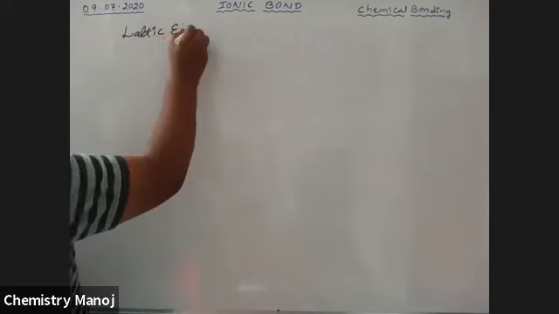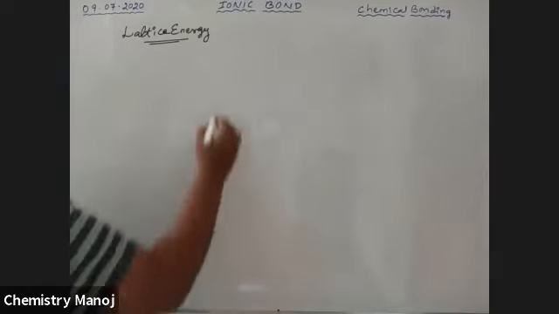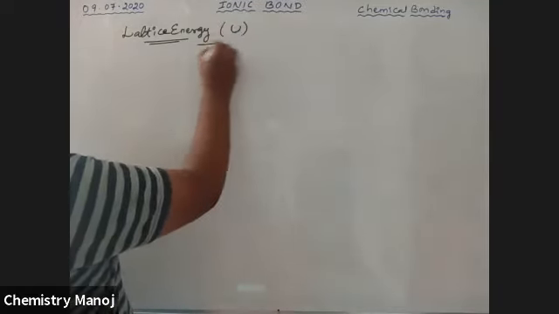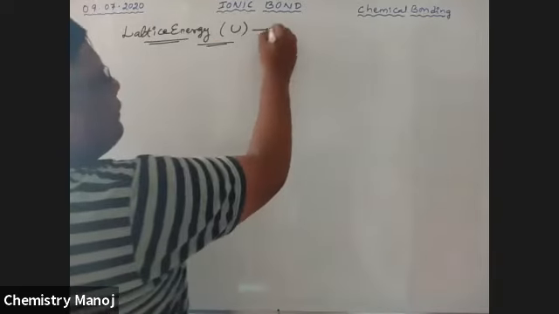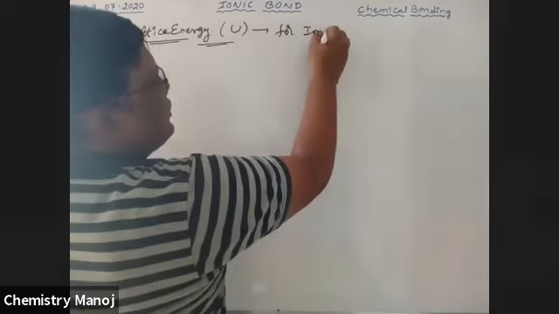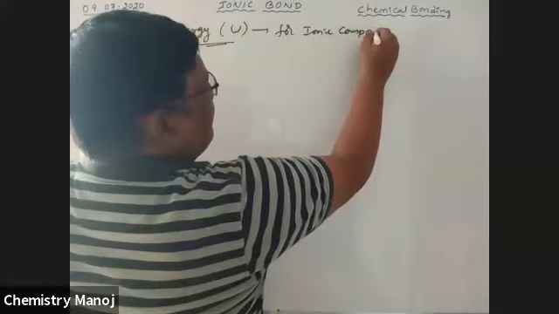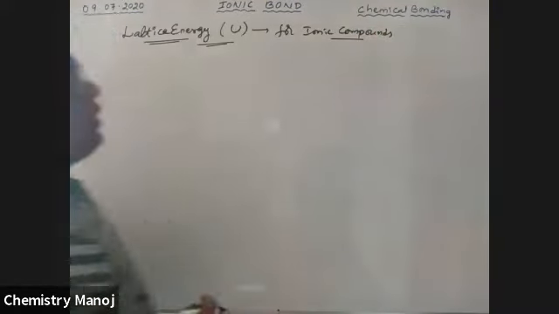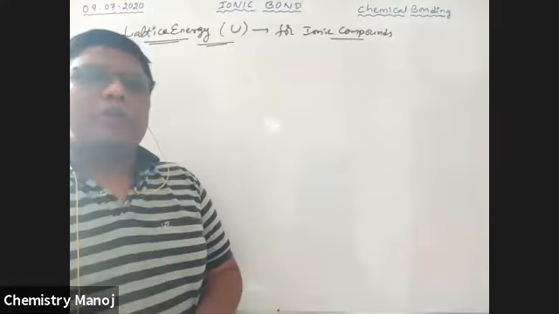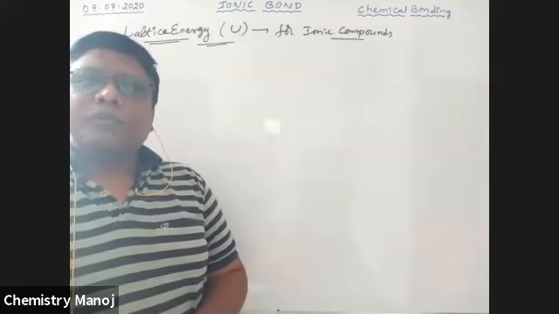That is lattice energy. It is indicated by the letter U. It is for ionic compounds. Lattice energy is applicable only for ionic compounds, not for covalent compounds. Now see here, what is this lattice energy? Before going to that, I will explain with an example.